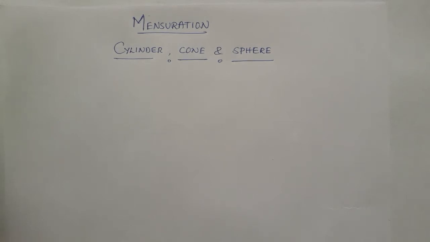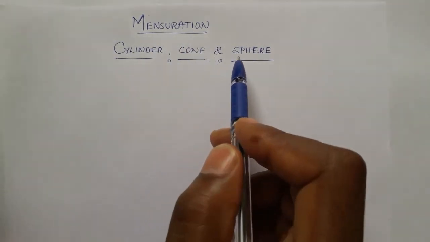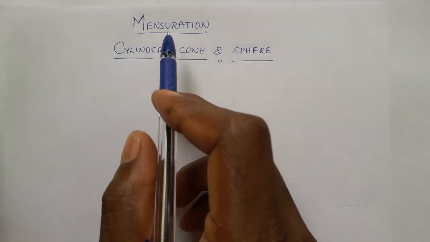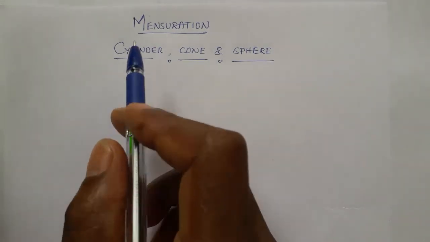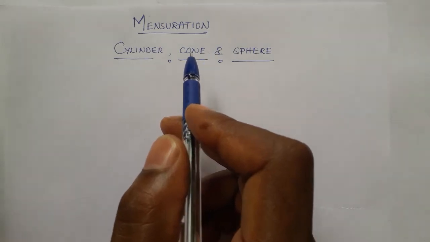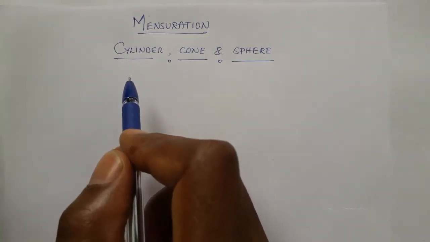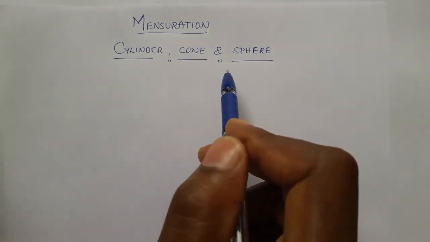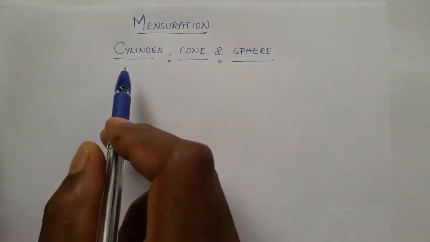My name is Vishwanath. Today's class is about mensuration, in that cylinder, cone and sphere. In the grade 10 textbook, the syllabus under mensuration is cylinder, cone and sphere. Many solids are there which I have studied in previous classes like 7th, 8th and 9th standard. This year especially cylinder, cone and sphere, these three solids we are going to learn. Not only solids, even hollow solids also.